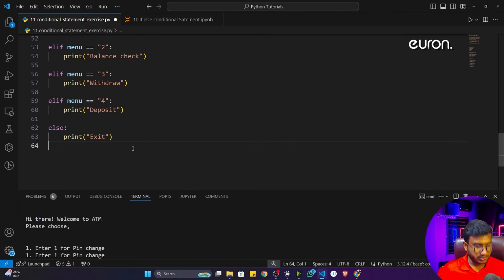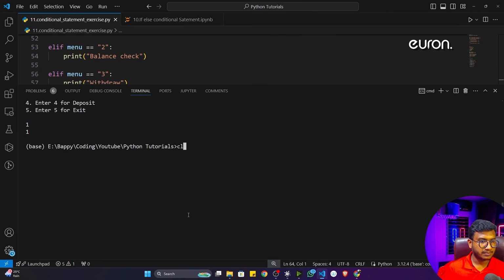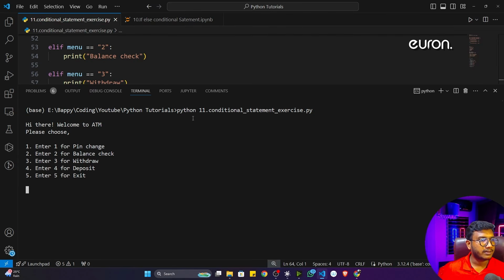Okay, now let me execute this particular program. First of all, I'll save this program with the help of Control S. Now I'll open up my terminal. Let me clear. Okay, now again I can execute this particular program. Now see, it is asking, hi there, enter something. So let's say I want to do the pin change. I'll just write 1, and if I hit enter, you will see pin change. Okay, pin change has been executed.